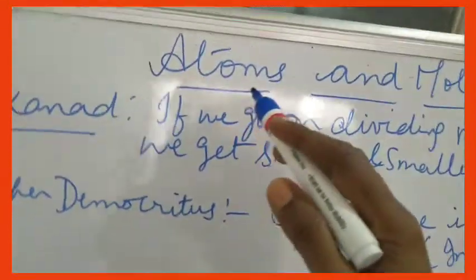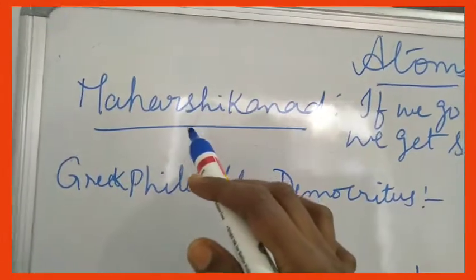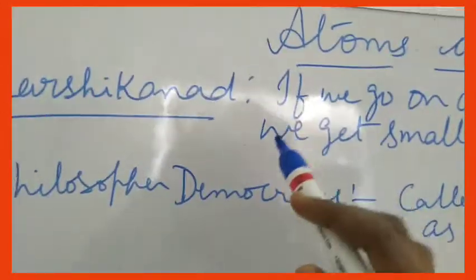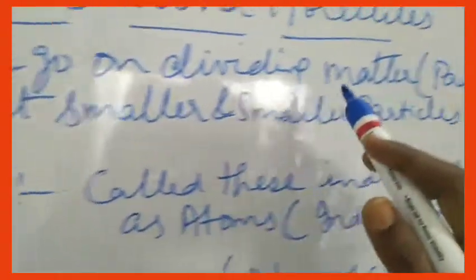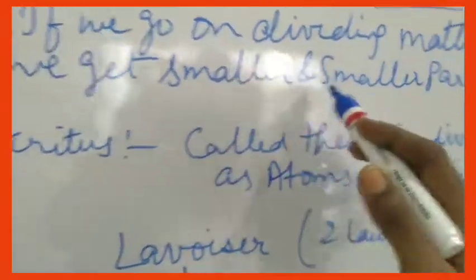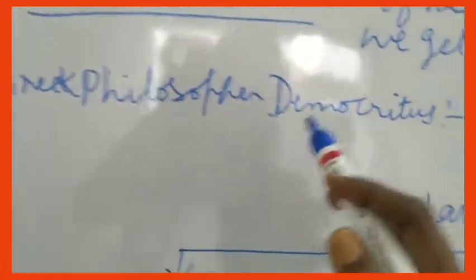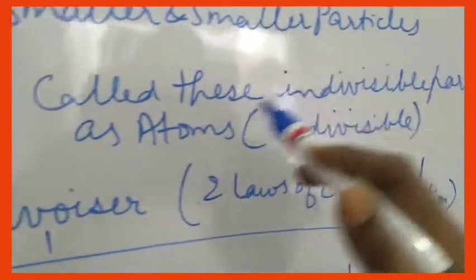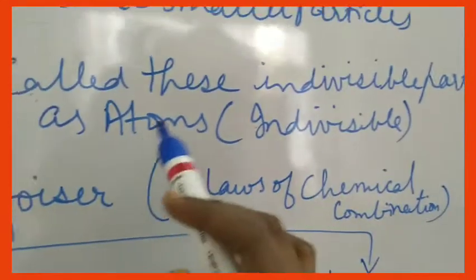Today we are going to start the new chapter, Atoms and Molecules. Before we start, let us see what Maharshi Kanada, the great scientist, has said. He said that if we go on dividing matter, which is called Padarth, a Sanskrit name, we are going to get smaller and smaller particles. What are these smaller particles called? The Greek philosopher Democritus called these small, indivisible particles atoms.